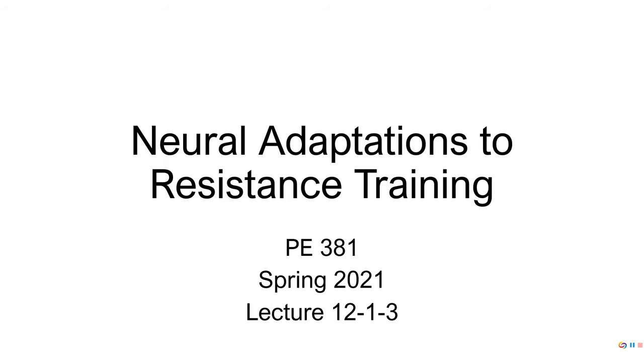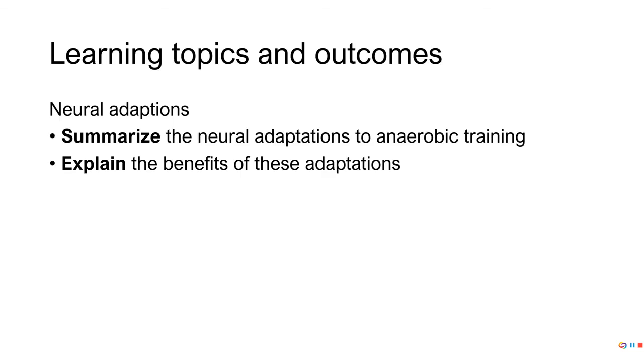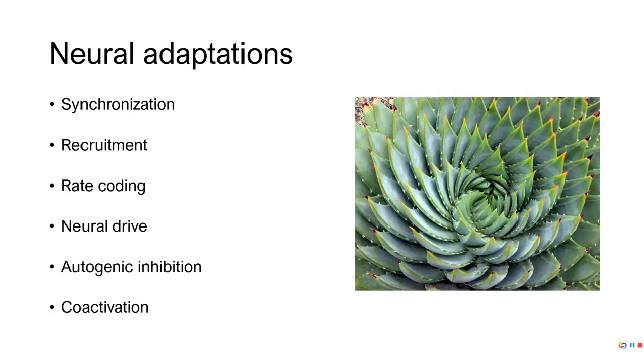So we're going to piggyback off how we ended last time, and we're going to talk about neural adaptations first because they appear to be the adaptations that cause those initial gains in strength. And so these are our two objectives. What are the neural adaptations and what's the benefit of these adaptations? There's actually several adaptations, right? We've got 6 of them here that we're going to talk about, and we're just going to go in the order that they're listed here.